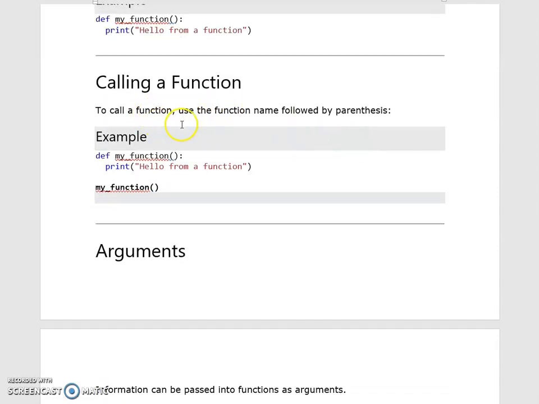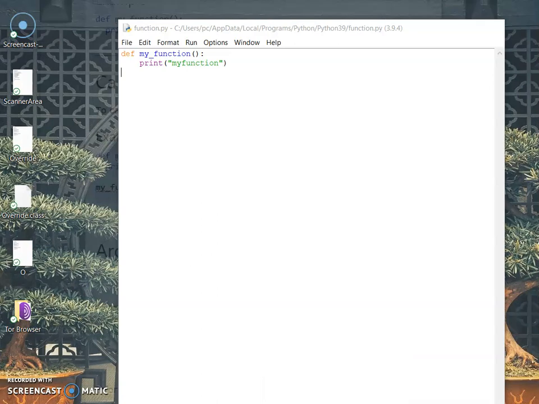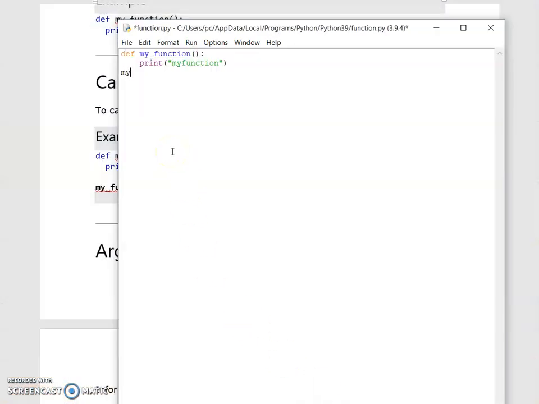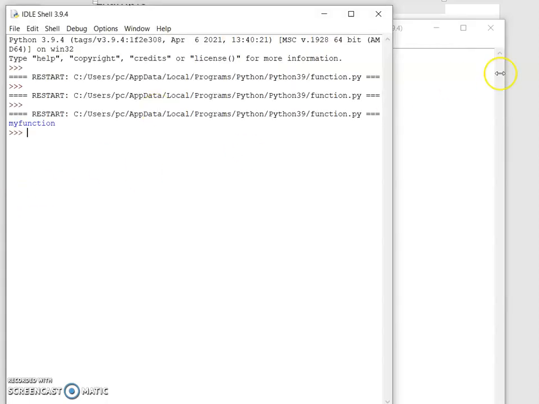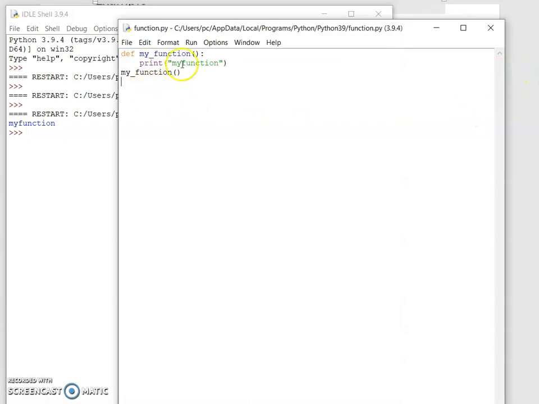Calling a function: to call a function, use the function name followed by parentheses. Let's create a call to this function. Run this. After calling, I have got the output as my function. So a function contains a block of code, and that block of code only runs when it is called. I think that should be clear.